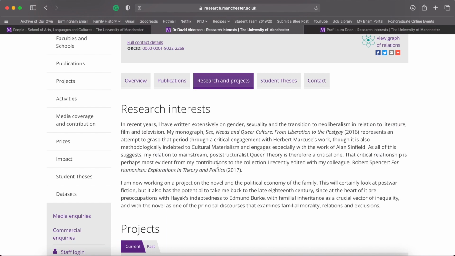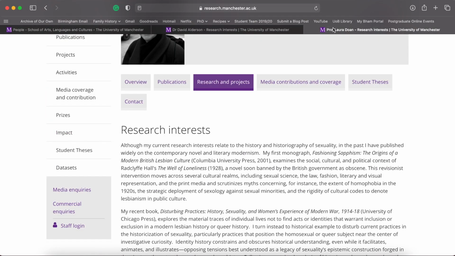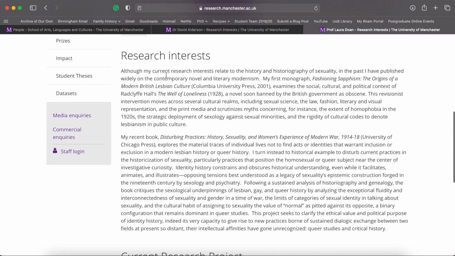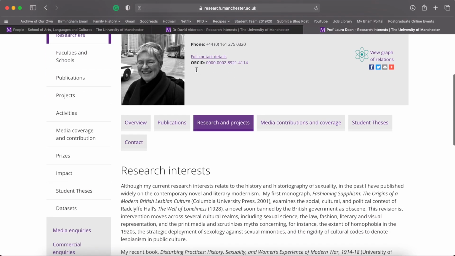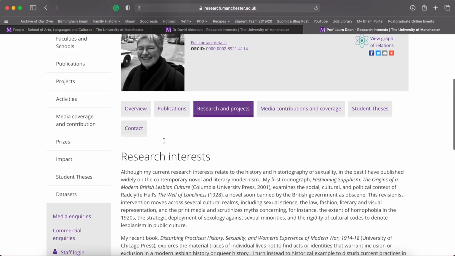There is no mention of romance, but he's someone that is potentially worth me flagging and emailing. The same with Professor Laura Doan. Now, I know this because I did email both these people. Again, they're not focused on romance, but they are looking at queer writing, queer literature, queer culture in a contemporary, popular culture way. So that's why I emailed both these people.